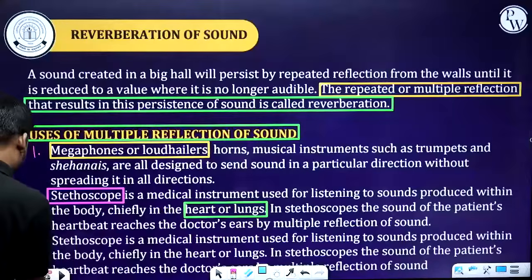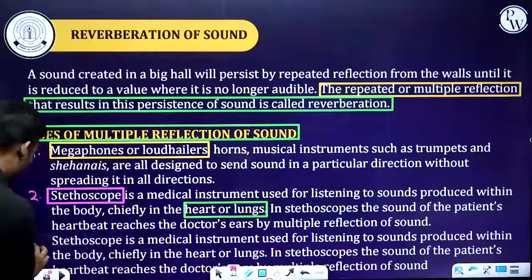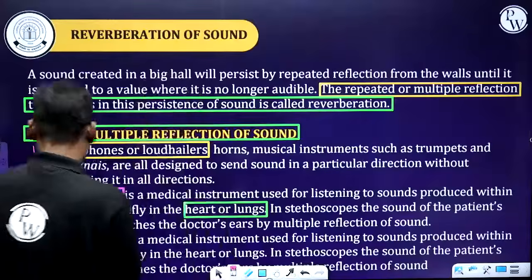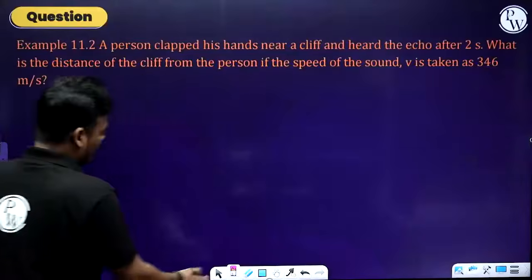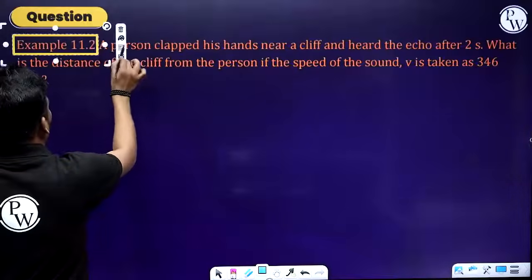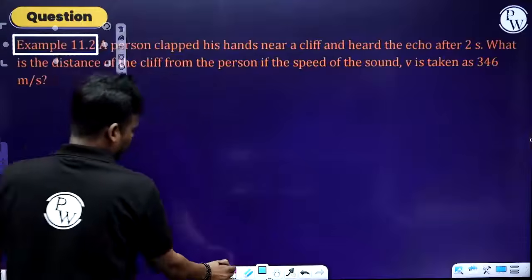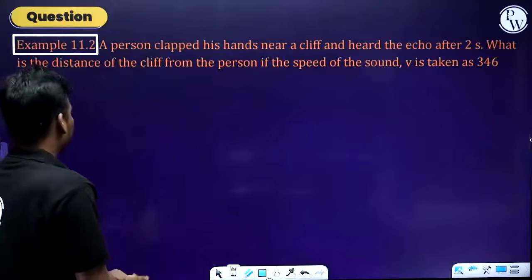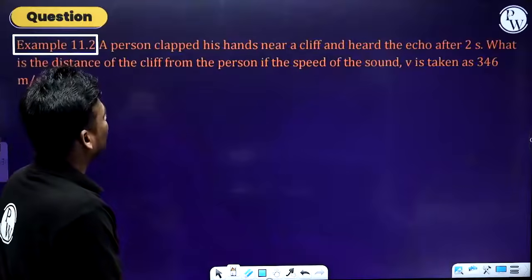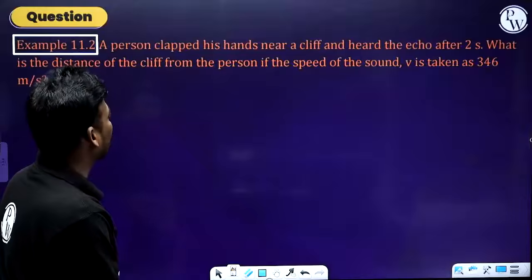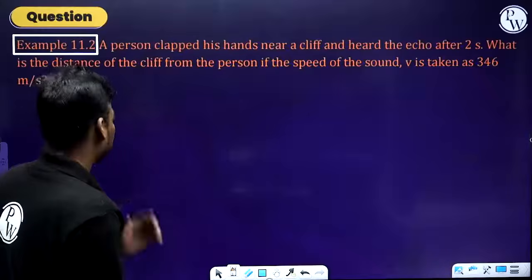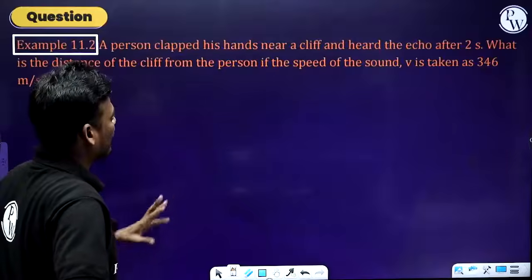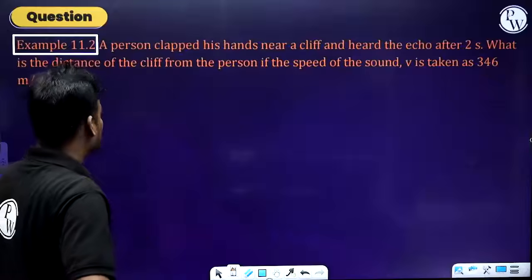And the third one, okay, this is a repeated one, ignore this. And here we have one more example, an exercise from the NCERT textbook. The question says a person clapped his hands near a cliff and heard the echo after 2 seconds. What is the distance of the cliff from the person if the speed of sound v is taken as 346 meters per second?